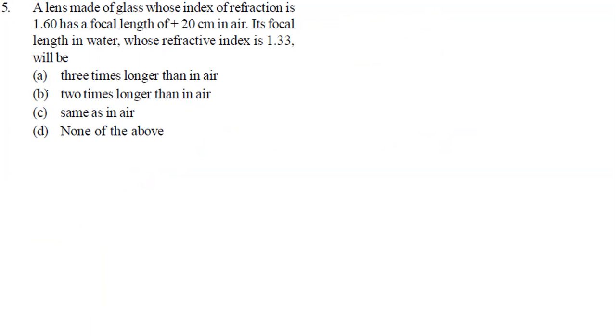A lens made of glass whose index of refraction, means refractive index, is 1.60, has a focal length 20 centimeter in air. Its focal length in water, whose refractive index is almost 1.33, is given. So for the given lens, we need to go for what formula? Lens maker formula: 1 by f equal to mu minus 1 times of 1 by r1 minus 1 by r2.